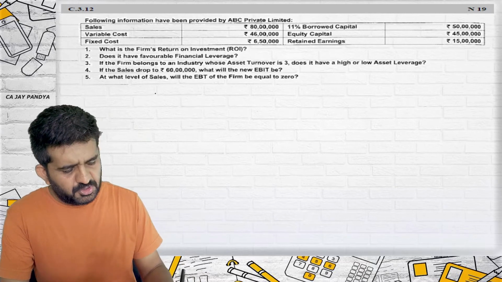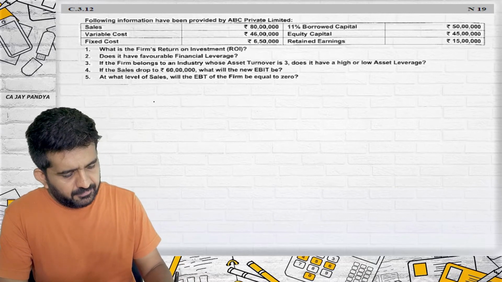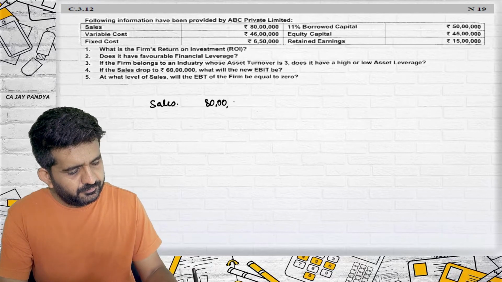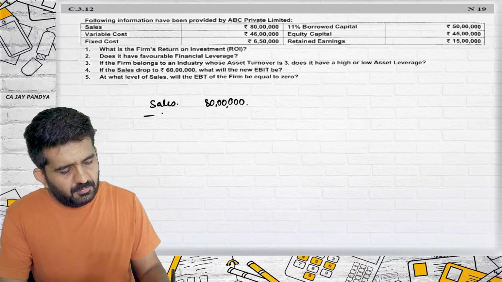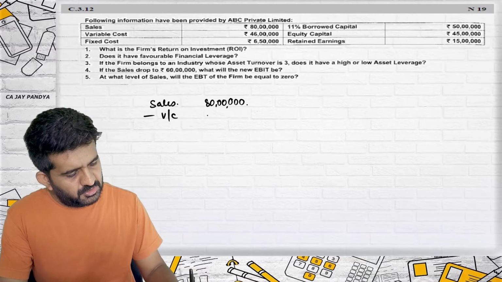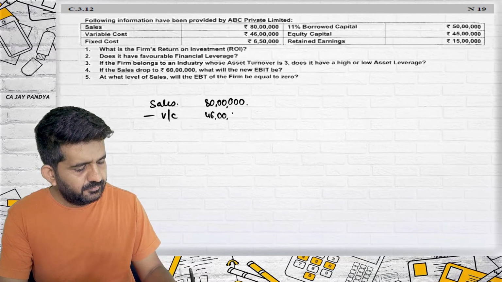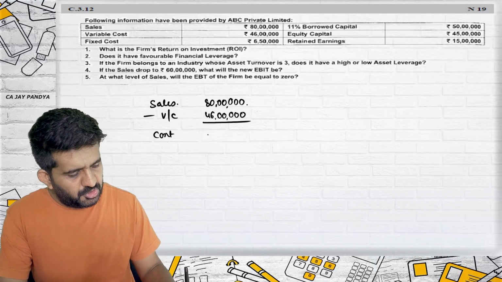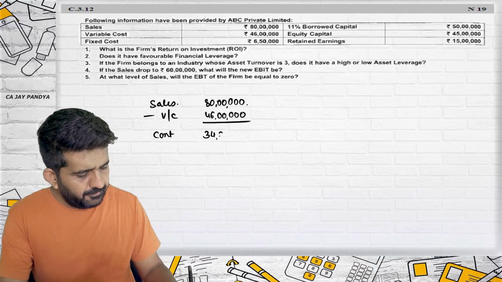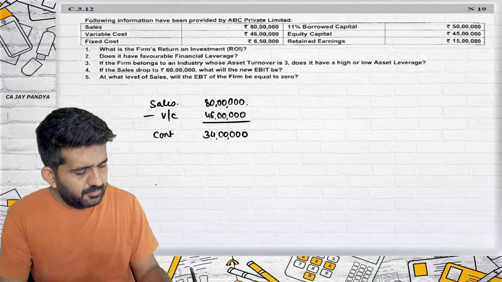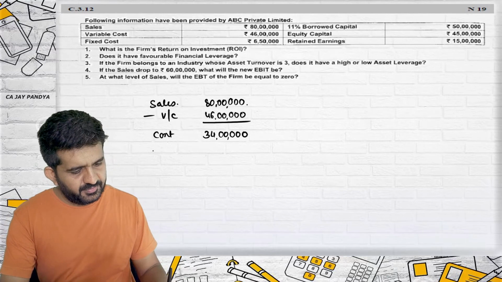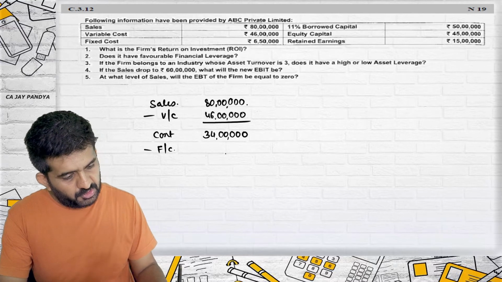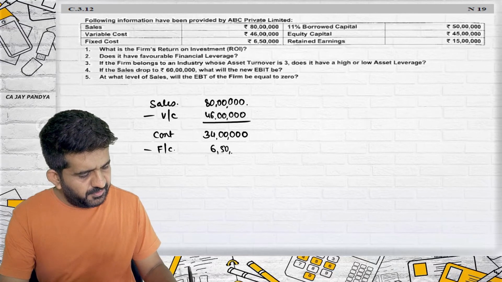But let us first draw the marginal costing statement. Sales is 80 lakhs, minus variable cost is 46 lakhs. So contribution is 34 lakhs, minus fixed cost is 6,50,000.